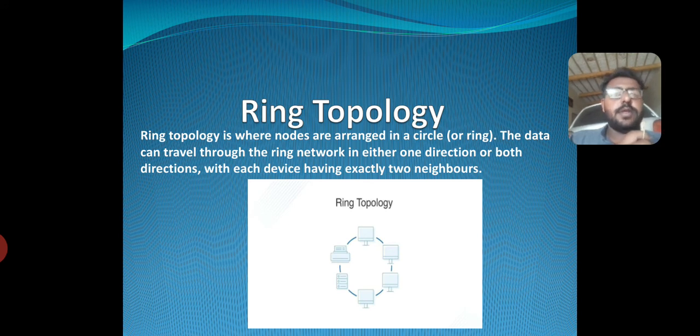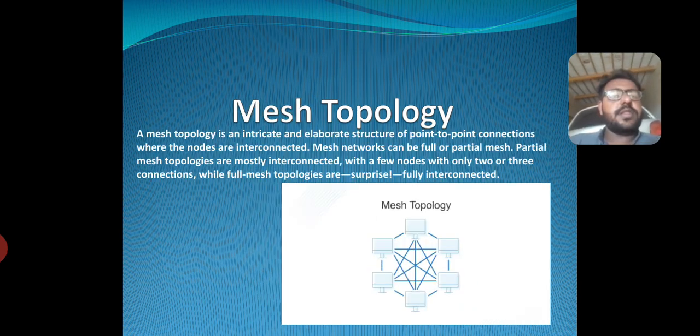Ring topology. In ring topology, the nodes are arranged in a cycle or ring. The data can travel through the ring network in either one direction or both directions. Each device has exactly two neighbors.